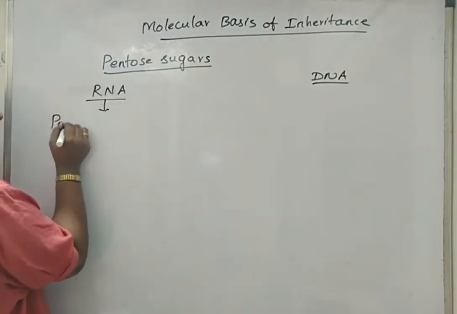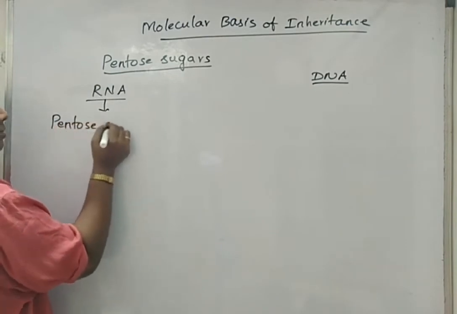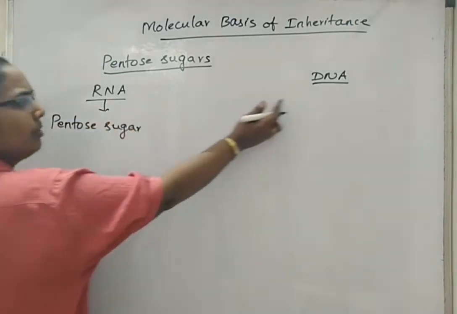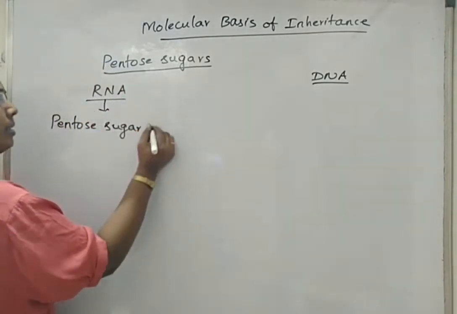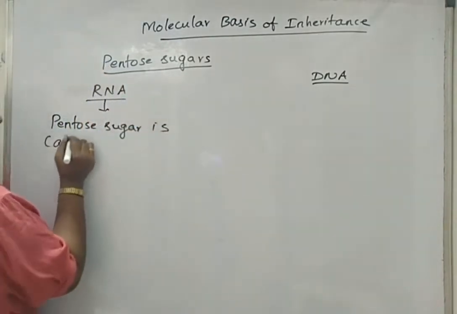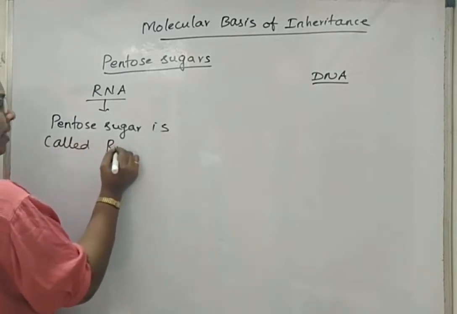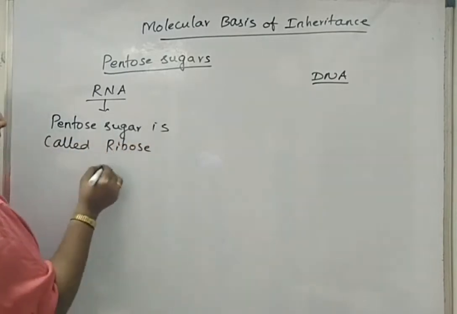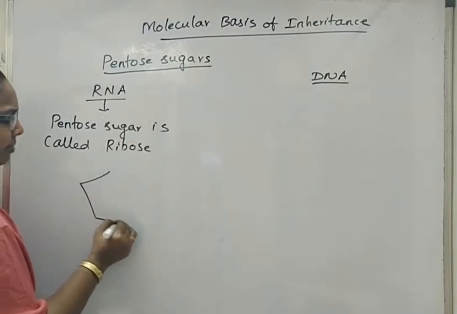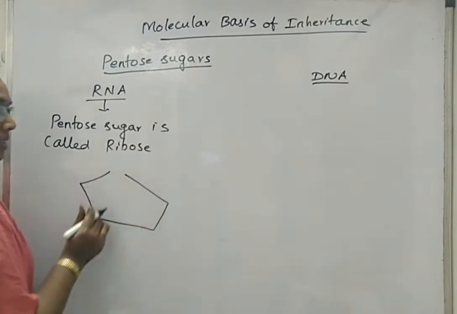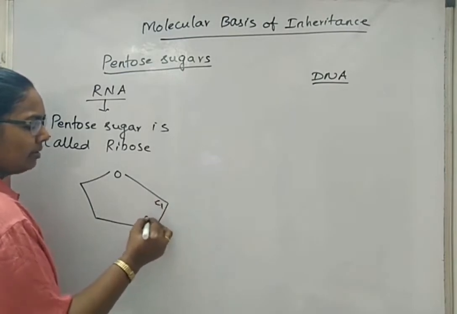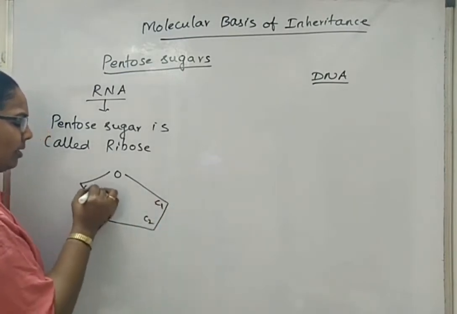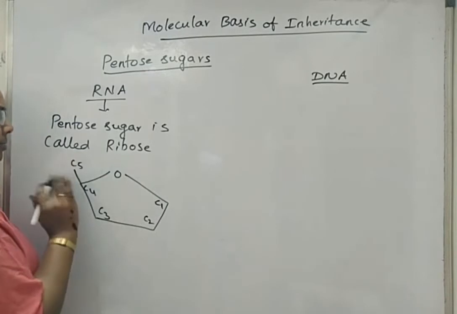The pentose sugar, because we should know how the ribose sugar of DNA was formed, is called ribose. The structure of a ribose is like this, means the ring form. We will give the carbon numbering as carbon 1, carbon 2, carbon 3, carbon 4 and carbon 5.